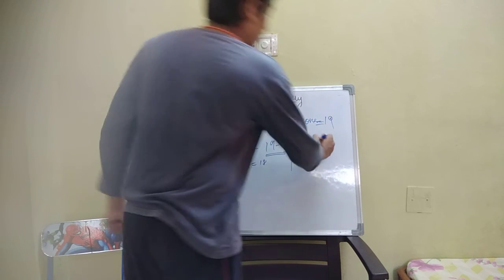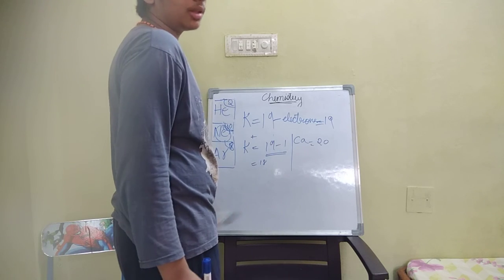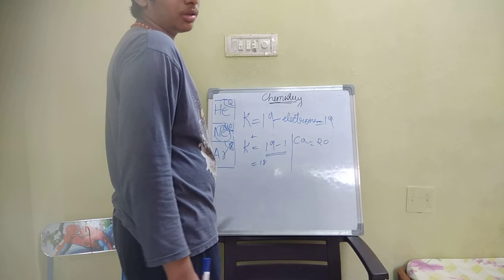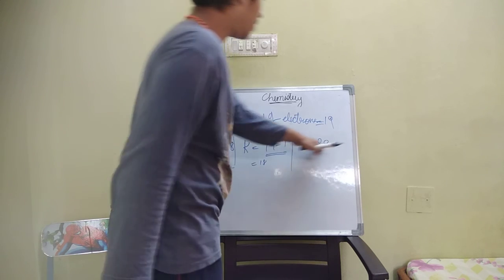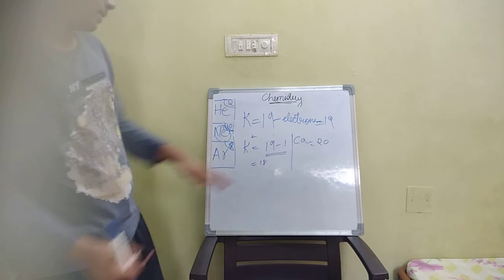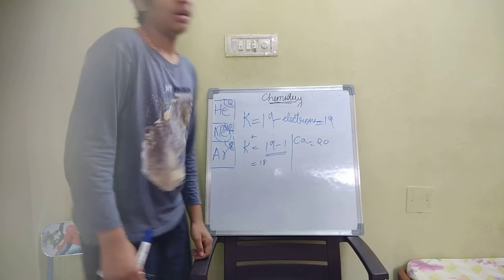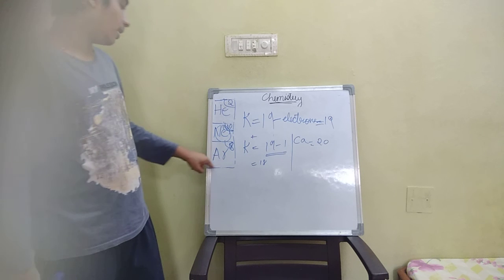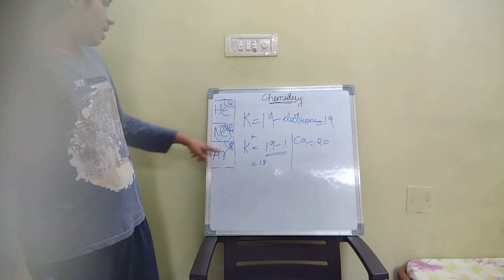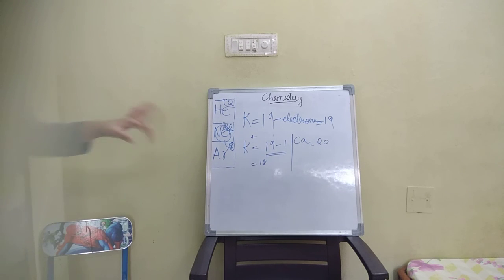Atomic number 20. How many electrons are there? 20. How many protons? 20. Here, how many electrons are there? 19. How many protons? 19. Now we will see calcium, 20. To make it stable, we should take argon, because argon will come in that round figure. Now we should write gain of electron or loss of electron.